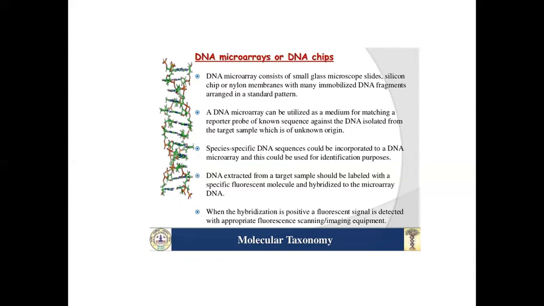Species-specific DNA sequences could be incorporated into a DNA microarray, and this could be used for identification purposes. DNA extracted from a target sample should be labeled with specific fluorescent molecules and hybridized to the microarray DNA. When the hybridization is positive, a fluorescent signal is detected with appropriate fluorescence scanning imaging equipment.